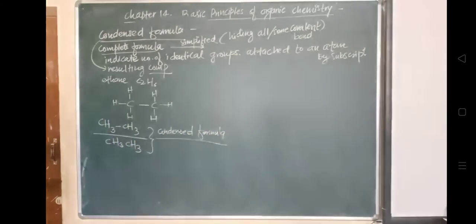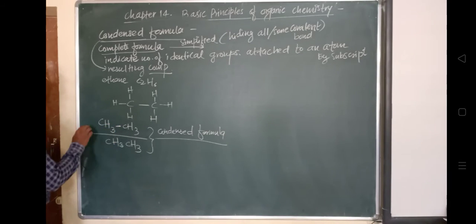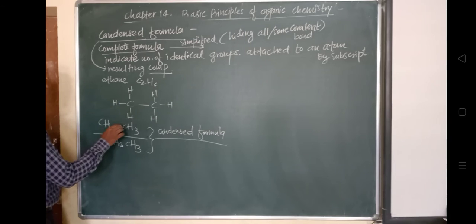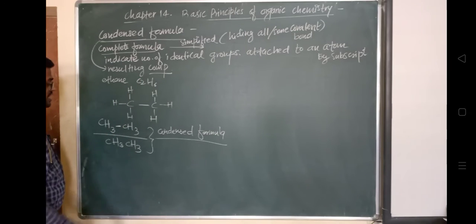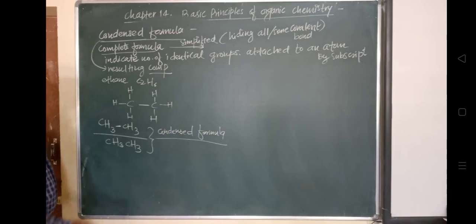So what has been done here? In the very first case, they have kept some single bonds, showing the single bond here. And in the second case, they have hidden all the bonds that were present between carbon and hydrogen atoms, or between the carbon atoms.